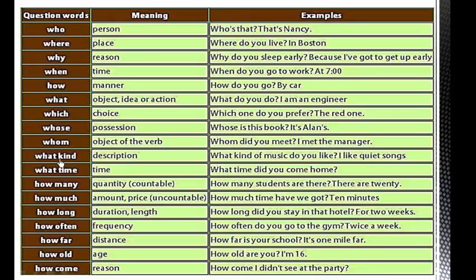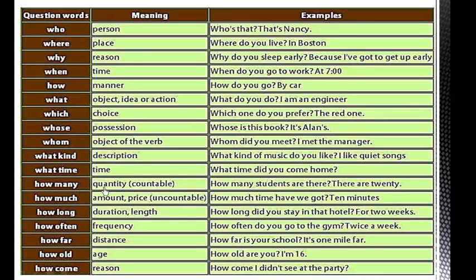What kind? We use it to ask about description. What kind of music do you like? I like quiet songs. What time? We use it to ask about time. What time did you come home? We notice here in this example that we can use when. So what time did you come home? I can say at 7 o'clock.